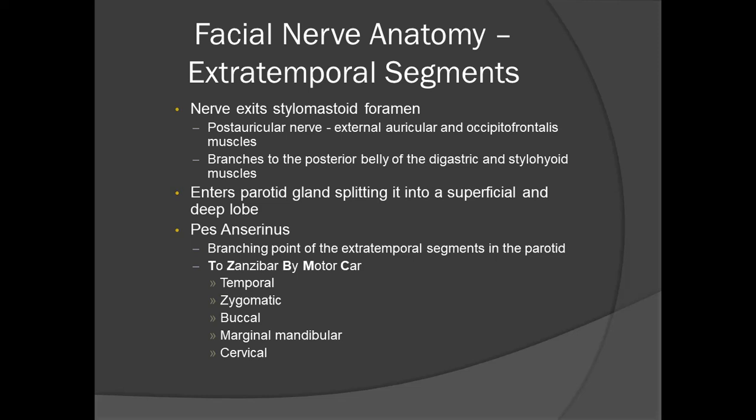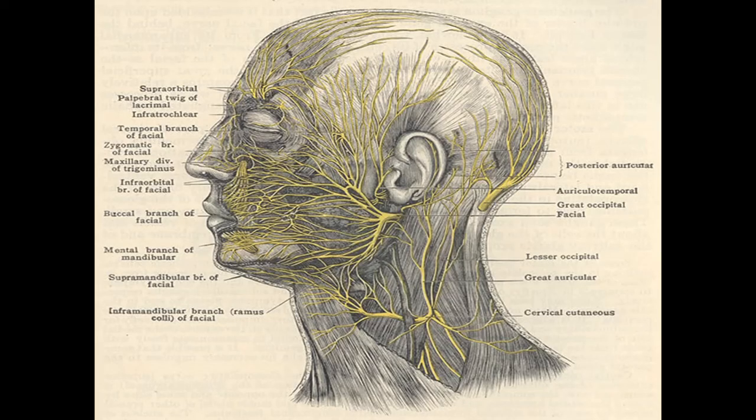The nerve exits through the stylomastoid foramen and gives off post-auricular nerve, which supplies the external auricular and occipitofrontalis muscle. It gives off branches to the posterior belly of digastric and stylohyoid muscle. It enters into the parotid gland and splits the gland into the superficial and deep lobe and gives off the final or peripheral branches, which are collectively known as pes anserinus, and it comprises of temporal branch, the zygomatic branch, the buccal branch, the marginal mandibular, and the cervical branch. This picture is showing the pes anserinus and its distribution over the face.